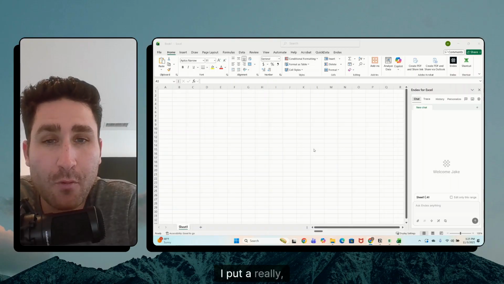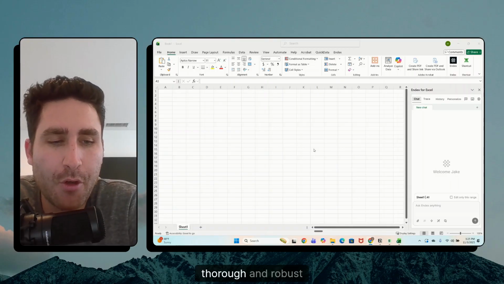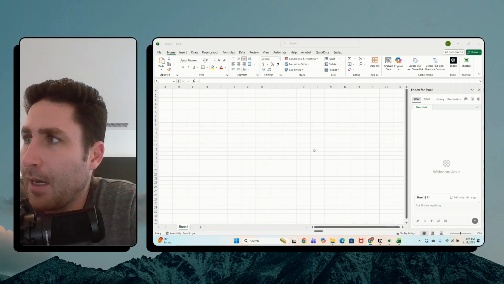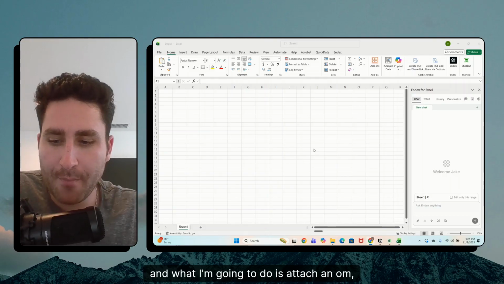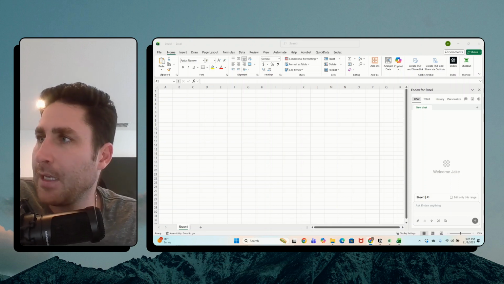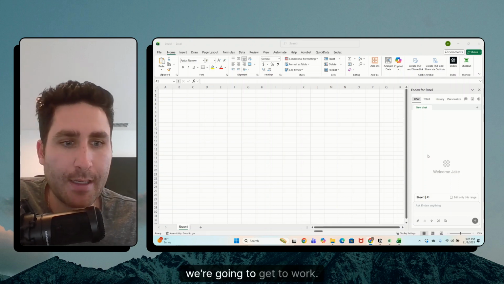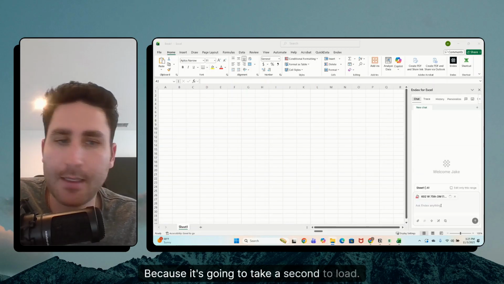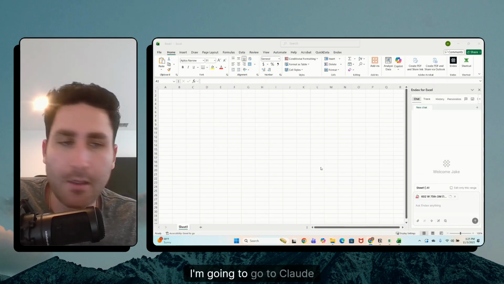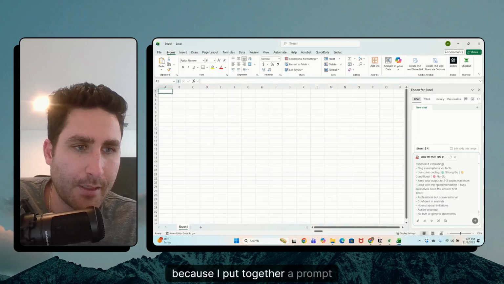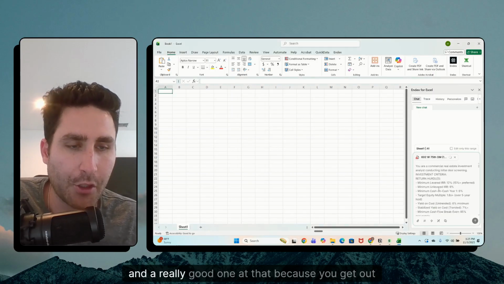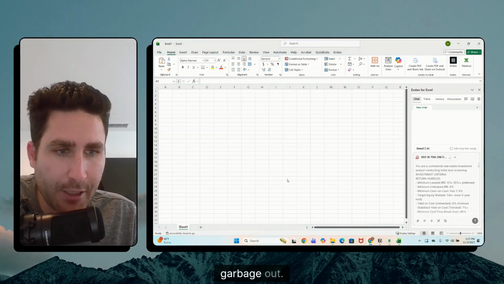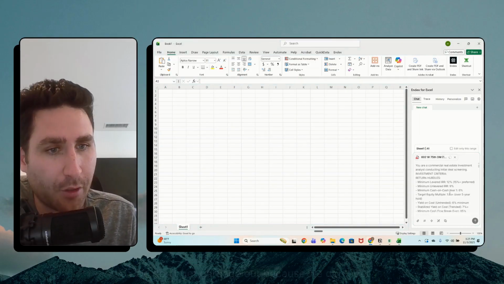I put a really thorough and robust prompt together. And what I'm going to do is attach an OM, an offering memorandum, and we're going to get to work. So first I'm going to attach the offering memorandum, because it's going to take a second to load. Now I'm going to go to Claude because I put together a prompt, and a really good one at that, because you get out what you put in. In other words, garbage in, garbage out. We don't get garbage out because we don't put garbage in.